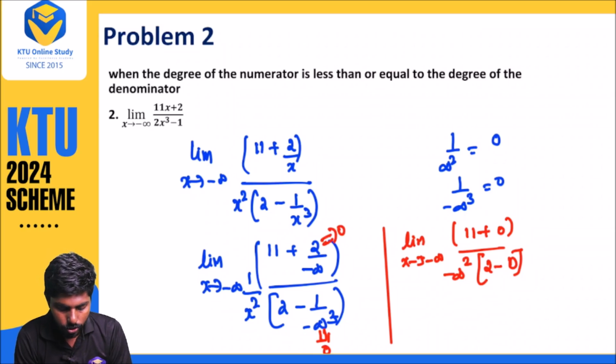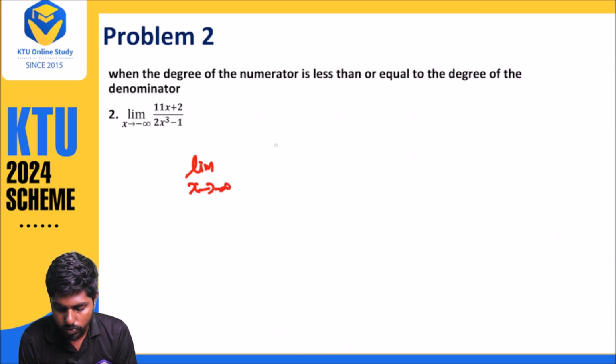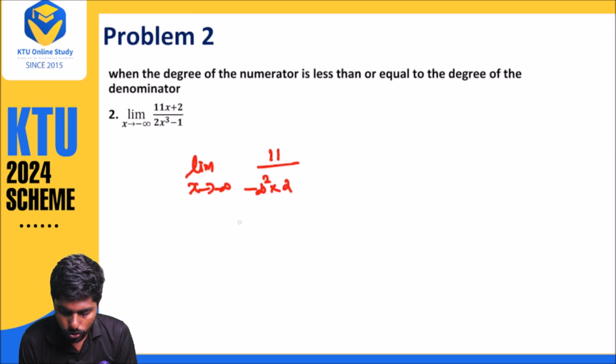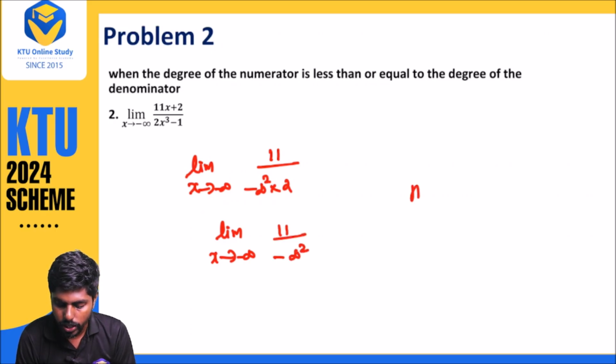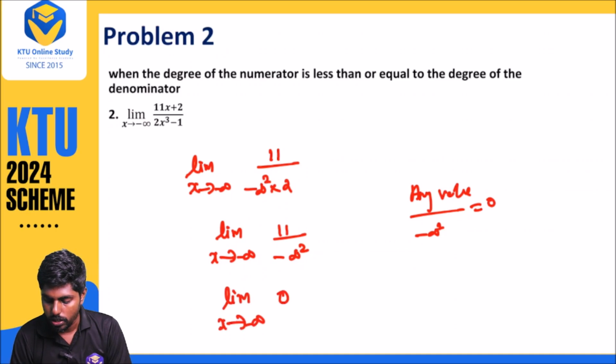So we are getting 11 divided by minus infinity square into 2. This is nothing but 11 divided by minus infinity square. Any value divided by minus infinity square is 0. So our answer is 0.